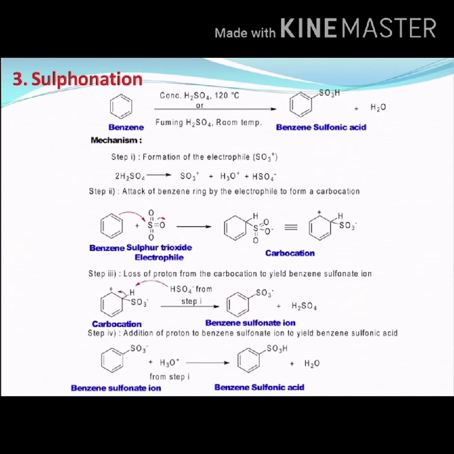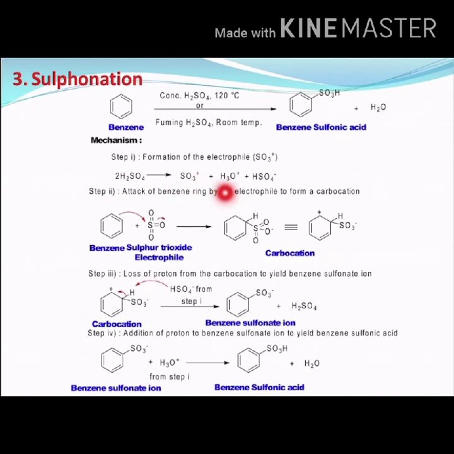Okay, I repeat, when we react benzene with concentrated H2SO4 at 120 degrees centigrade, or with fuming H2SO4 at room temperature, we are going to get benzene sulfonic acid. This reaction is called sulfonation. Now let us understand the mechanism. As I said, the first step in the mechanism is formation of an electrophile.